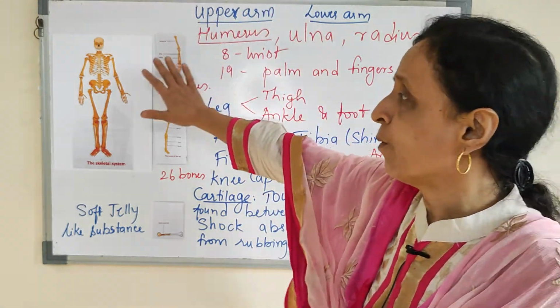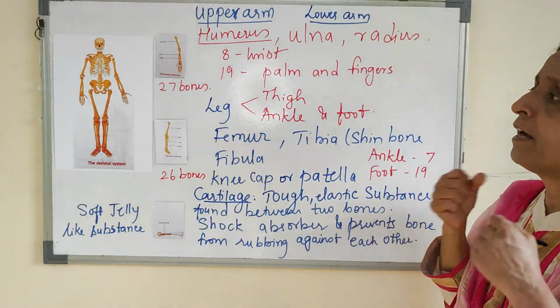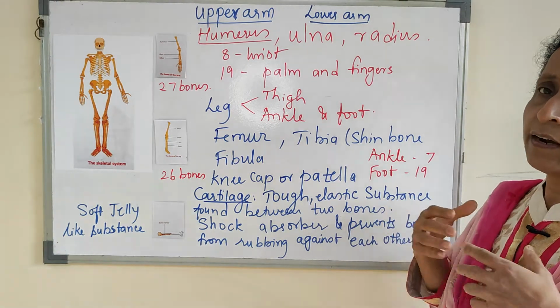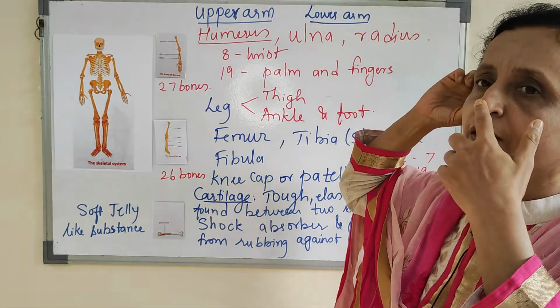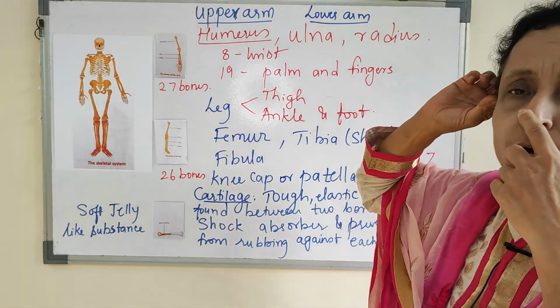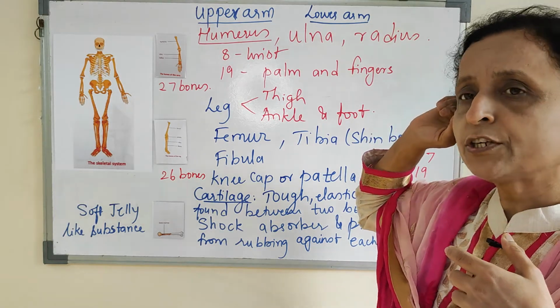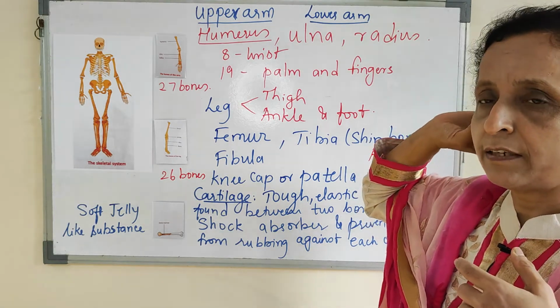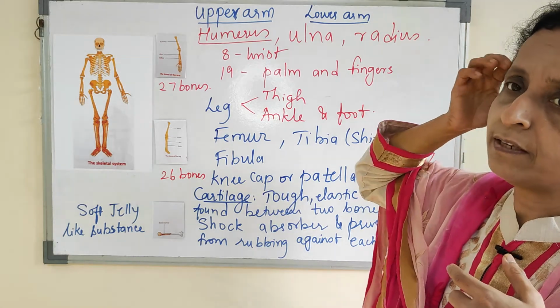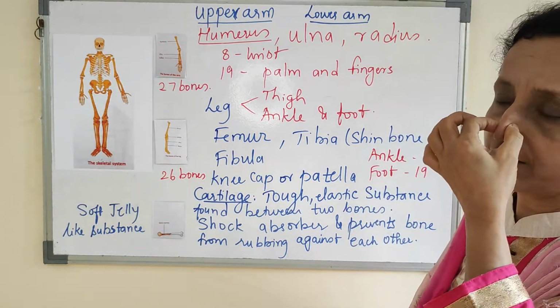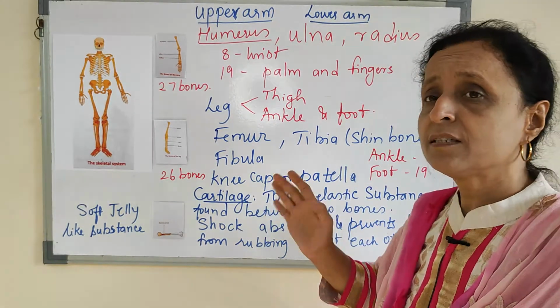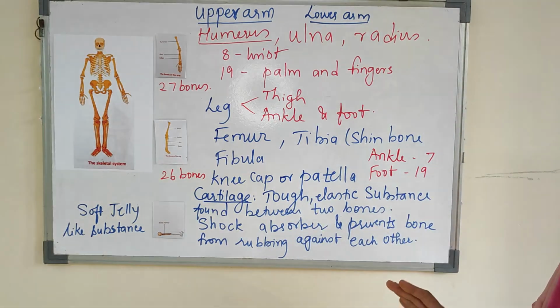Now all the bones are attached to each other with the cartilage. So how do you know what the cartilage is like? You touch your ear, that is cartilage. At the end of the joints there is big cartilage. So what is cartilage? Actually it's a soft bone.